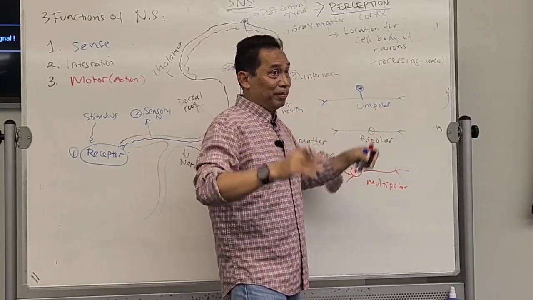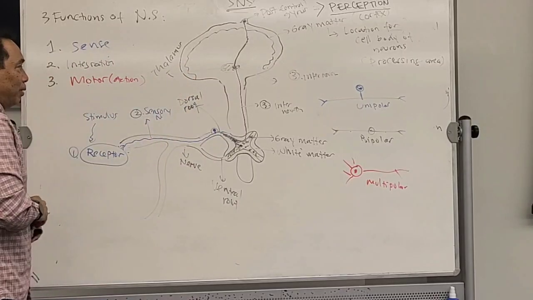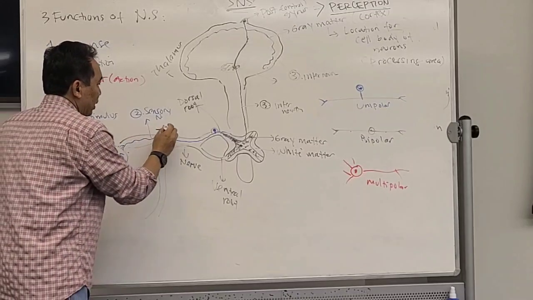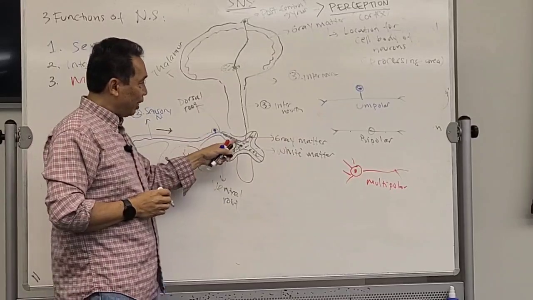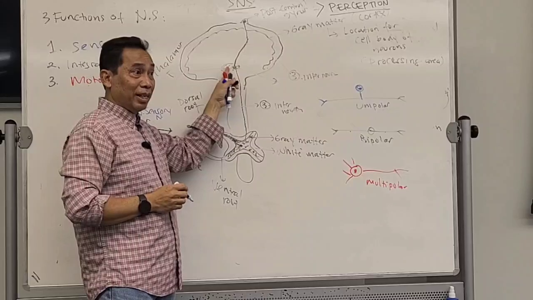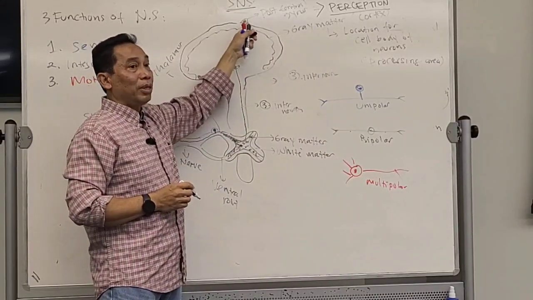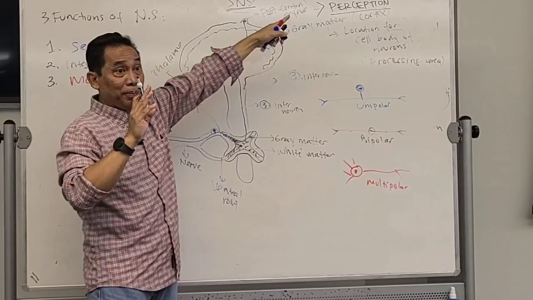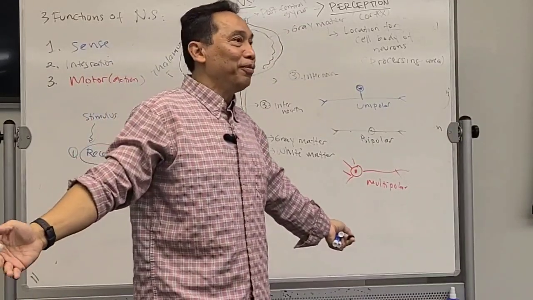Okay, so these are the 3 parts so far, right? Receptor, and then it's carried one way by this blue line, the sensory neurons, and then goes to the black one, the interneuron. It has to be sorted first in this thalamus. Then there is another neuron, also black. There's another interneuron that will process that information and give you the perception. You and me? Okay. Now, after you get that perception, oh, my wife touched me.